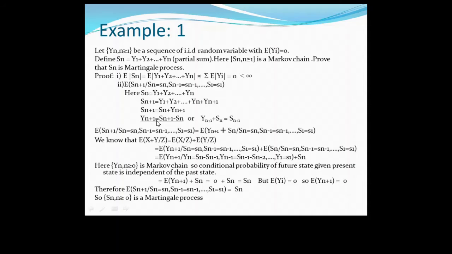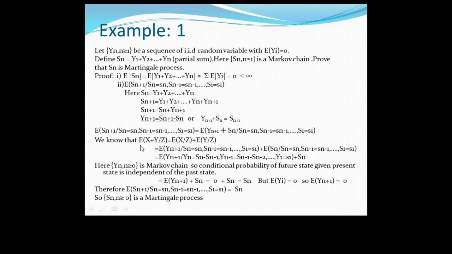So Yn plus 1 is equal to Sn plus 1 minus Sn, or Yn plus 1 plus Sn is equal to Sn plus 1. Why do we write Sn plus 1? Because we are required to prove the second condition. So Sn plus 1 is Yn plus 1 plus Sn, and the remaining terms as they are.